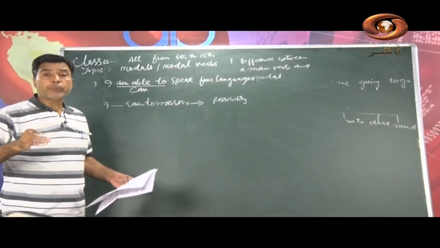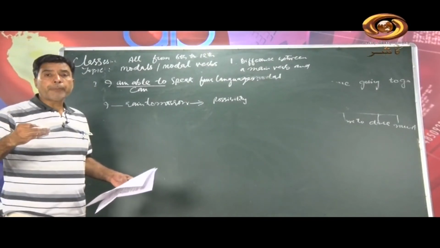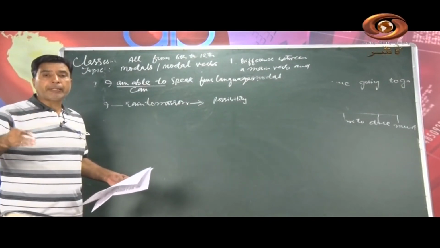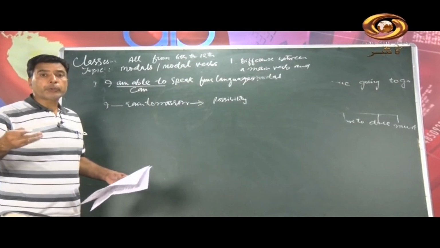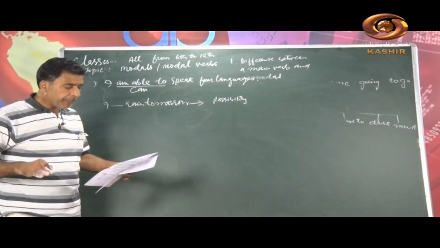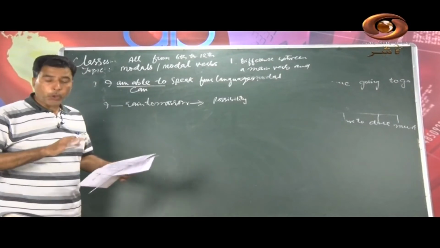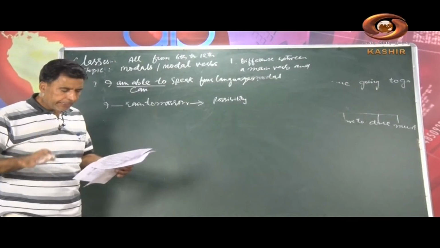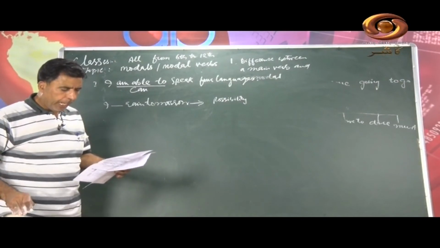Can is used for ability, can is used for even permission. Can I come in, sir, is also correct. Permission and allowance also. And can shows ability. Very good. And might shows possibility, it also expresses a degree of dissatisfaction or reproach.